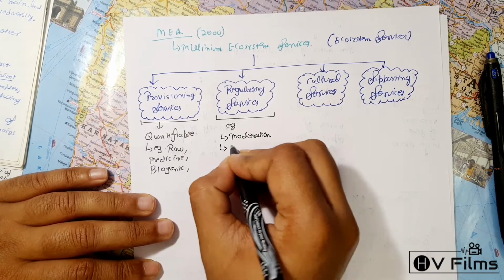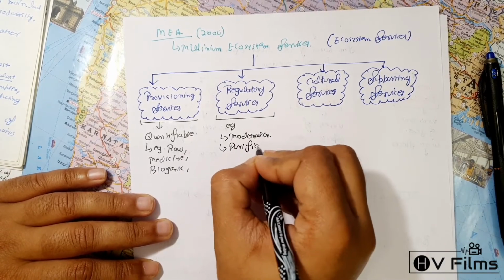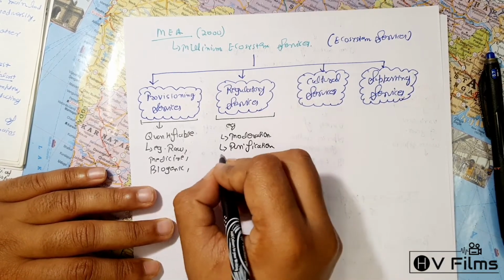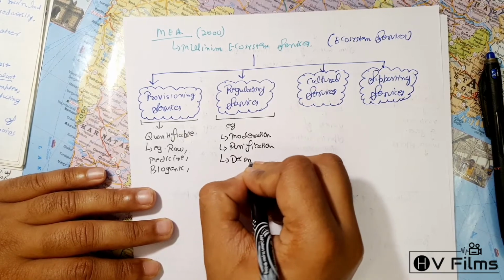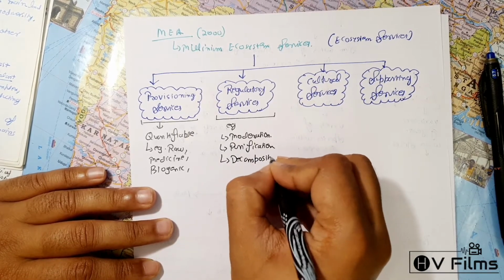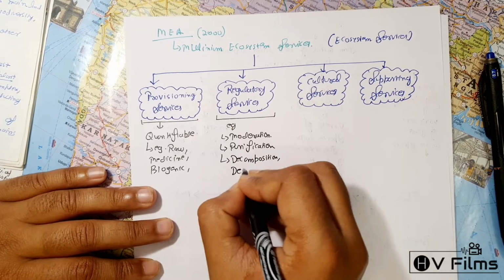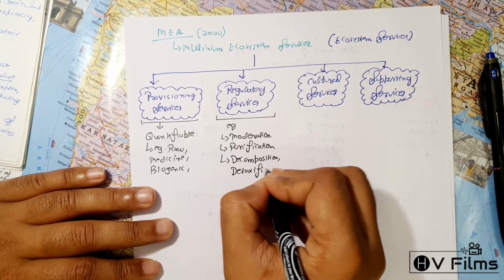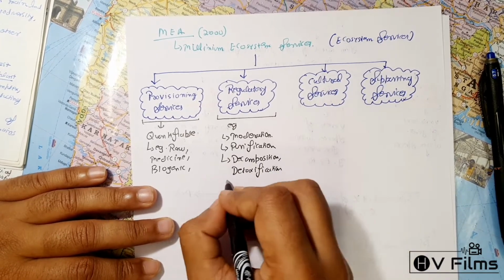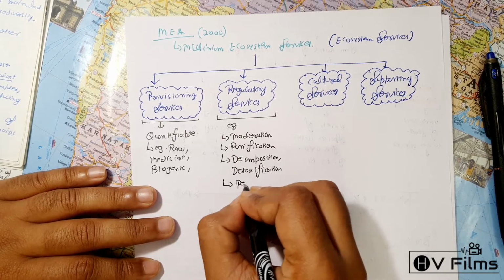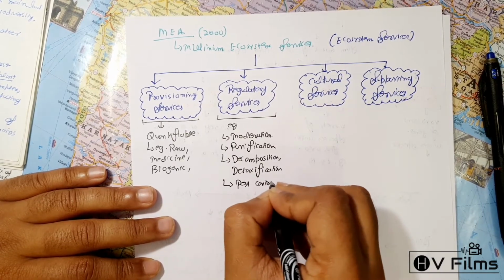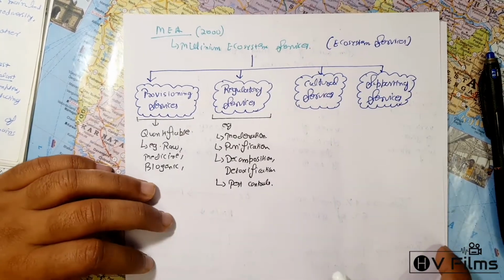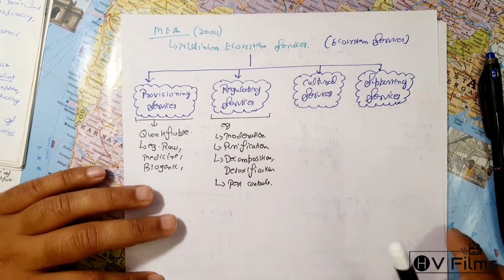Similar to that, like purification, like decomposition or detoxification, you know, pest or disease controls, etc. So these are what the regulatory services are.